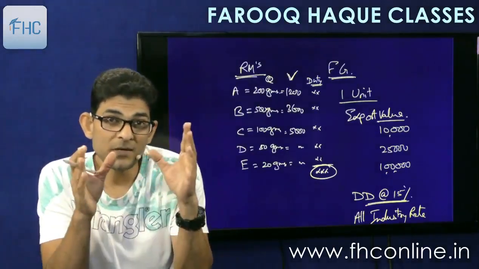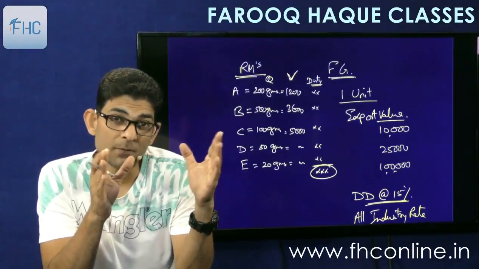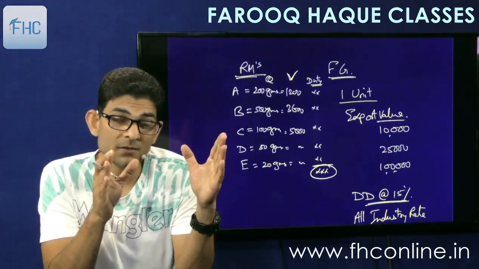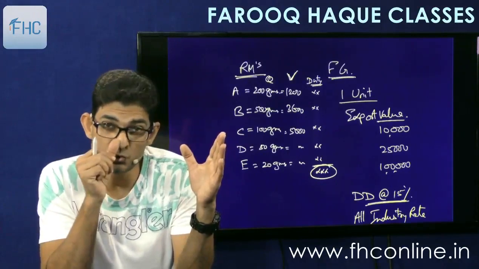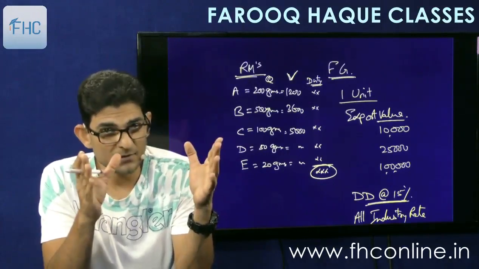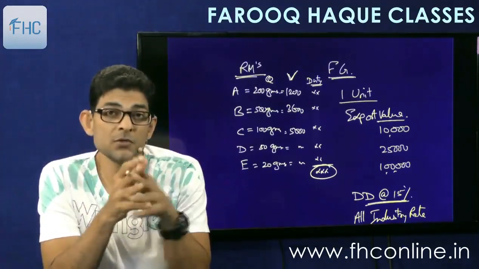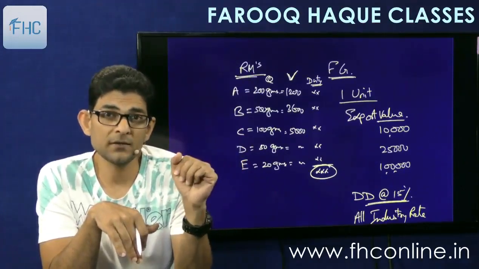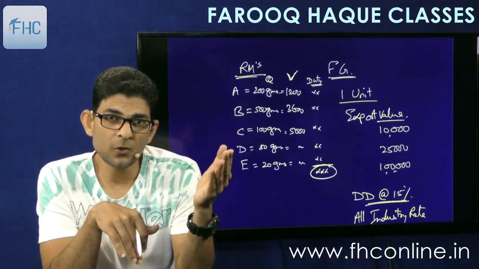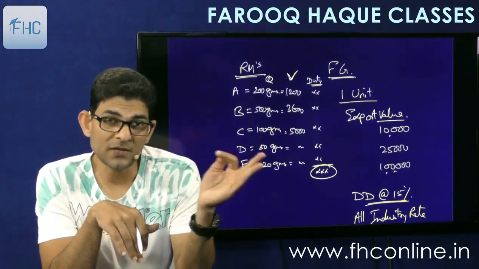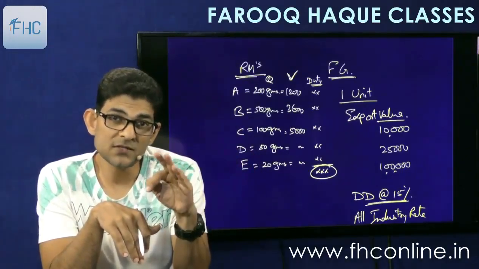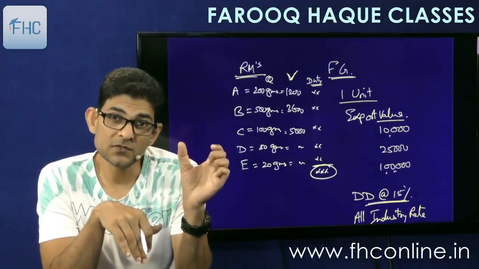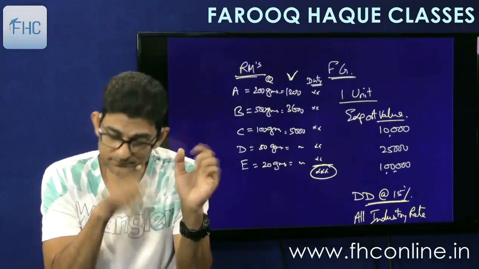So what will happen in between this time? The import duty rates have changed in March, but the all industry rate is fixed in June or July. Government takes time, it needs time to calculate. So during this phase, during this time, they will give you provisional drawback. They will give you provisional drawback if you are exporting your goods in between this time, and then when the rate is finalized, then you get the difference as a final drawback.